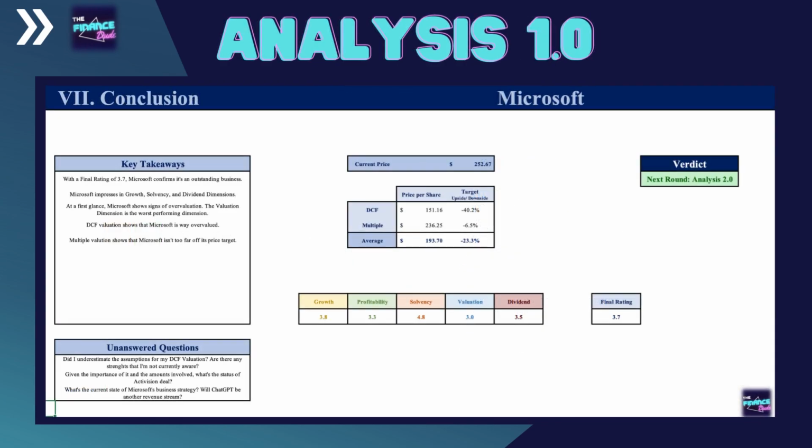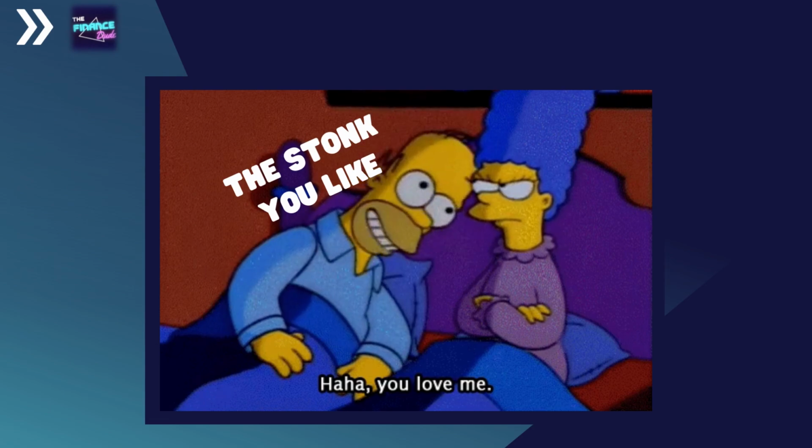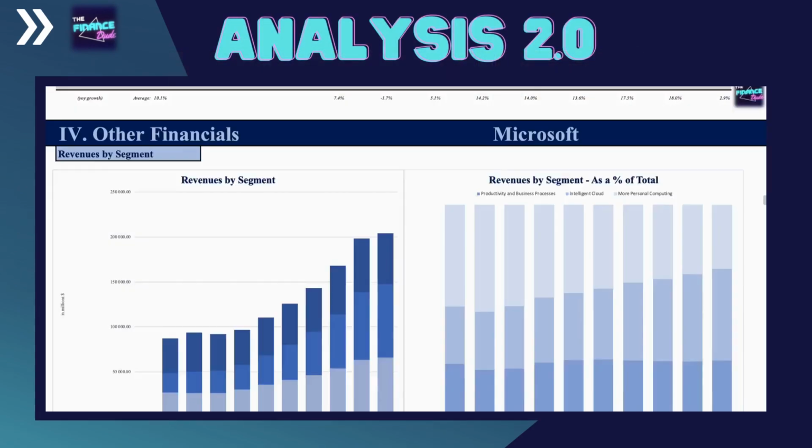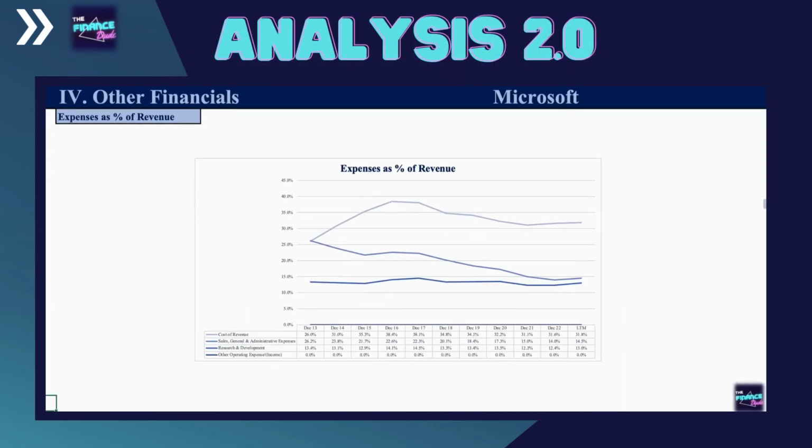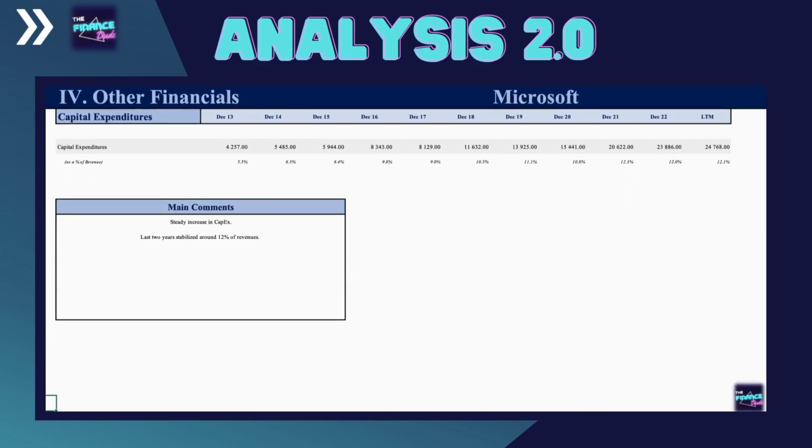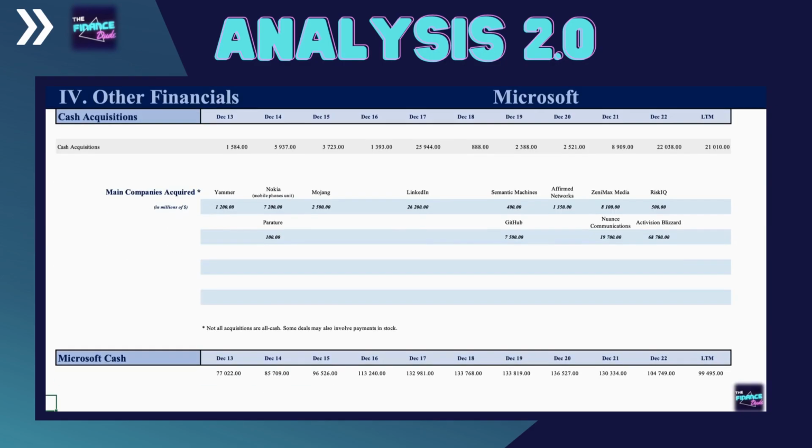We may have found in Analysis 1.0 what seems an outstanding business and we can feel excited and have all these feelings about it, but the stock doesn't have any feelings for you nor is particularly excited with you. A much deeper analysis is needed to give the answer to unanswered questions from Analysis 1.0 and find questions that we didn't even have in the first place.